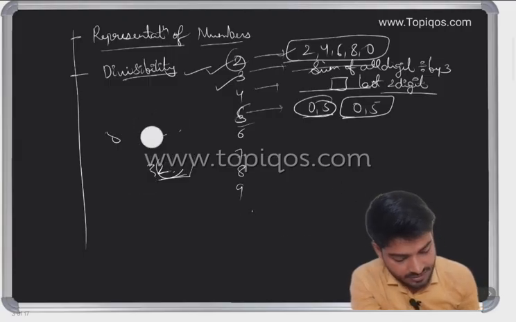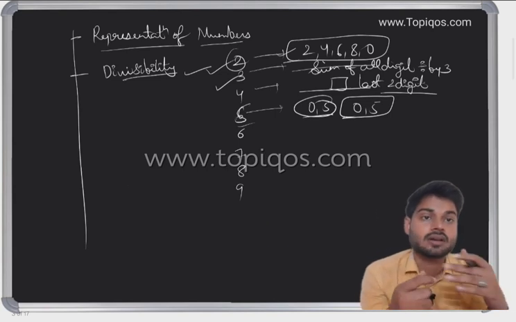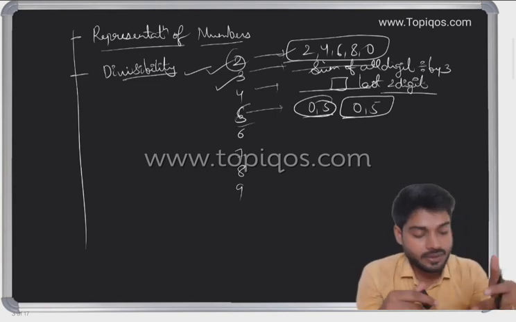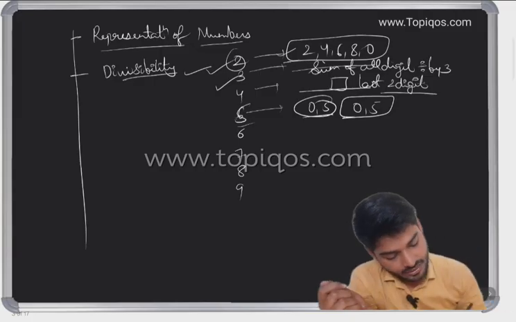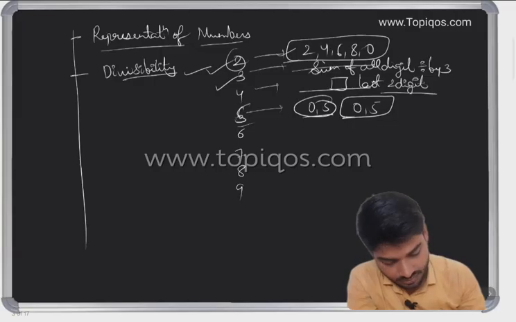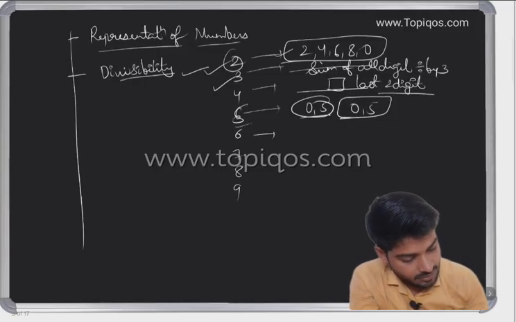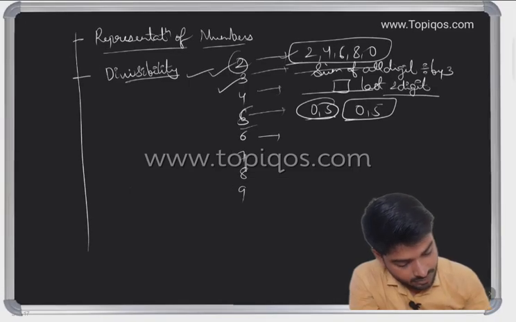However, this will be studied in the next class also, about divisibility patterns and rules, because this is part of our topic. For 6 we have 2 and 3.